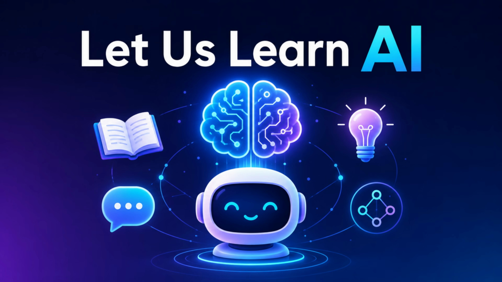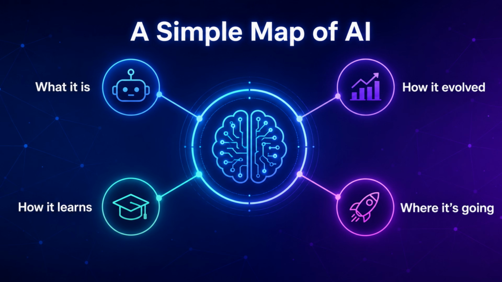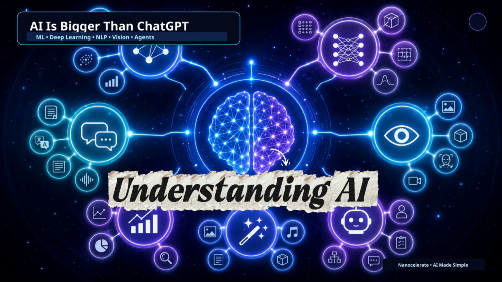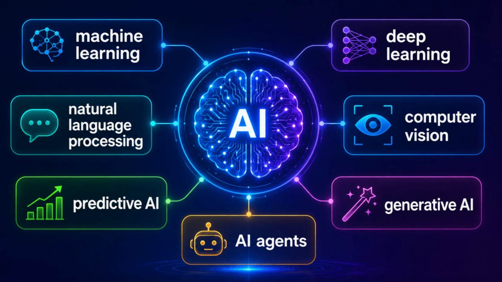Let's understand AI not in a complicated way, not like a textbook, just a simple map of what AI is, how it learns, how it evolved, and where it is going. AI is not one app. AI is not only robots. AI is a big technology field. It includes machine learning, deep learning, natural language processing, computer vision, predictive AI, generative AI, and AI agents.